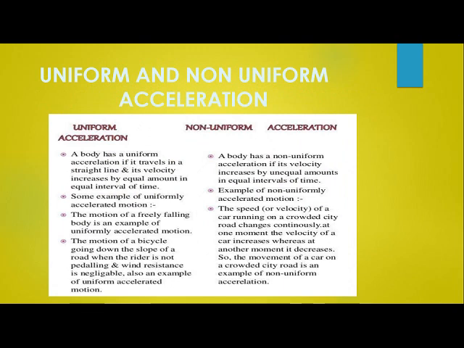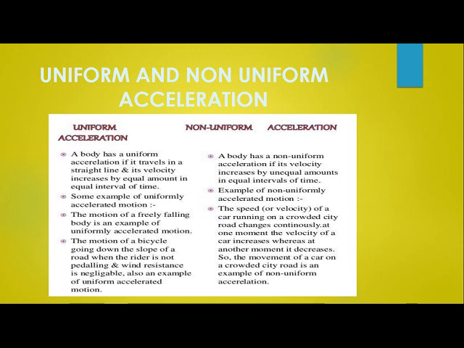So children, let us understand what is the other way of classifying acceleration. I told you just now that acceleration depends on two factors. Which are these two factors? Velocity and time. Velocity, I told you, gives positive acceleration, negative acceleration or deceleration. Now, depending on the time, acceleration is of two types, uniform acceleration or non-uniform acceleration.